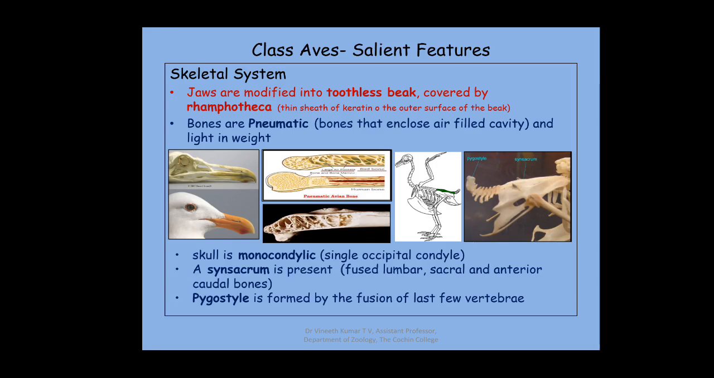Coming to the skeletal system, you can see that the skeletal system is entirely modified in a way to suit their mode of life. The jaw is modified into toothless beaks, which is covered by rhamphotheca. So rhamphotheca is nothing but a thin sheath of keratin on the outer surface of the beak. You can see in this diagram the beak, the jaw, as well as the rhamphotheca covering it.